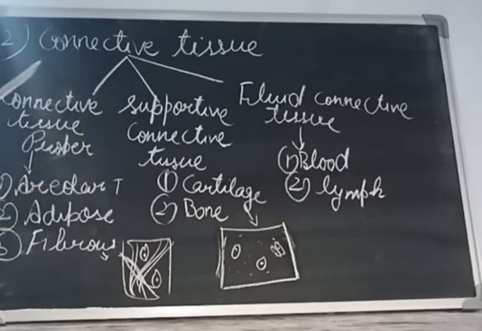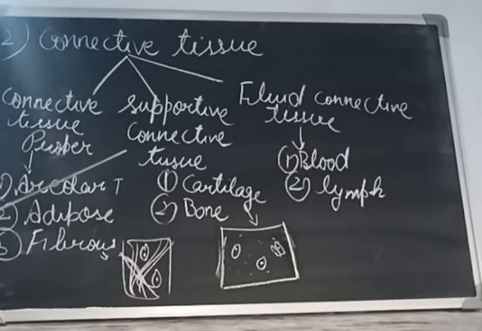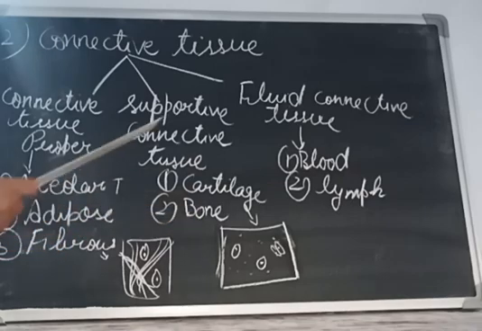This cartilage is an elastic tissue and semi-transparent also. It is found at the tip of the nose and external ears. You can see if you touch the external ears and tip of the nose, they are a little bit flexible. They are also found between the vertebrae and at the end of the long bones. So next is bone.